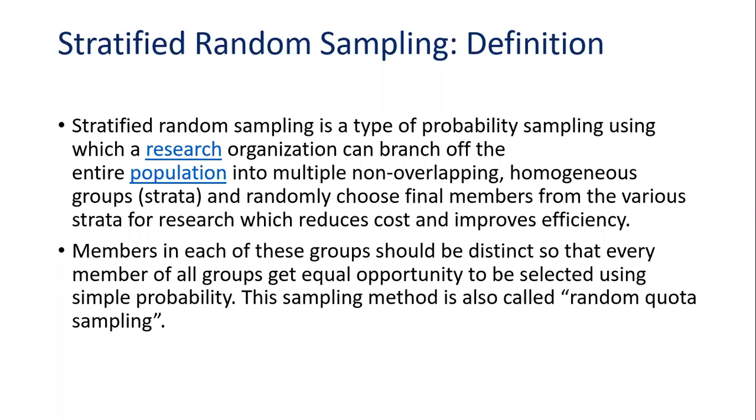Members in each of these groups should be distinct so that every member of all groups gets an equal opportunity to be selected using simple probability. Here again, the same thing: all will get the same equal chance, but the groups should be distinct so that every member gets an equal opportunity. This sampling method is also called random quota sampling.